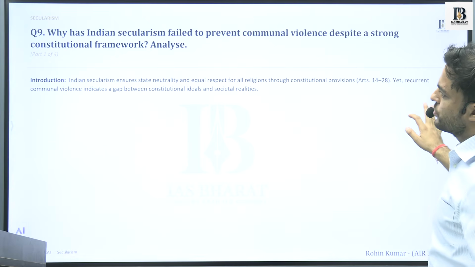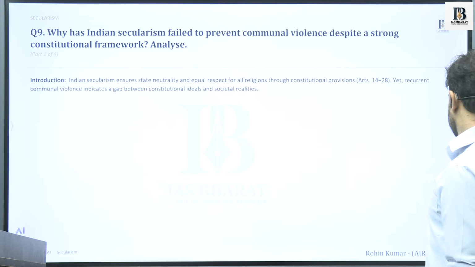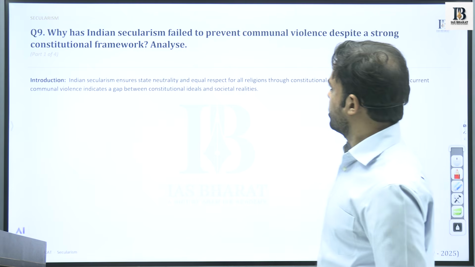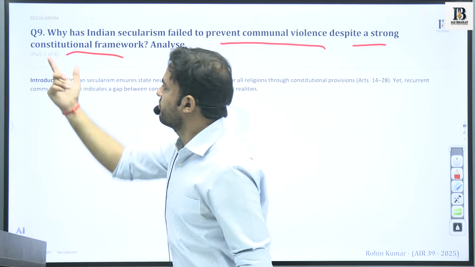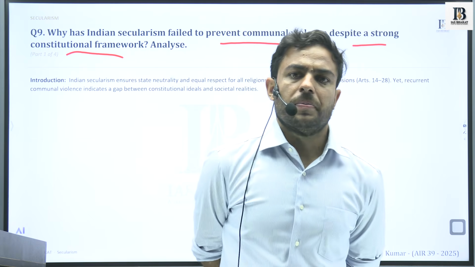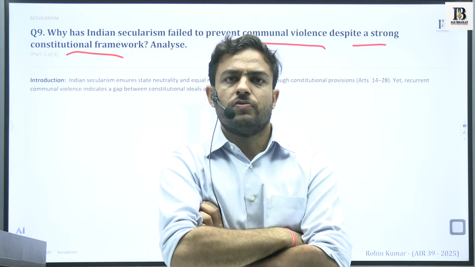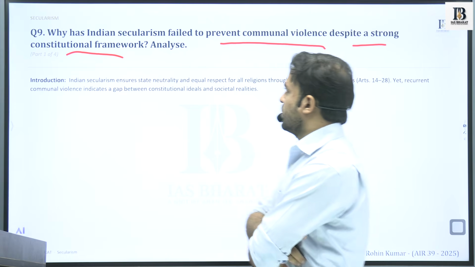So this is the last question with respect to Indian secularism: how Indian secularism failed to prevent communal violence despite a strong constitutional framework. We have seen that the biggest fallout of secularism not working properly is the communal tensions in the society.